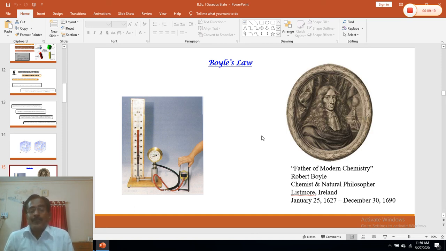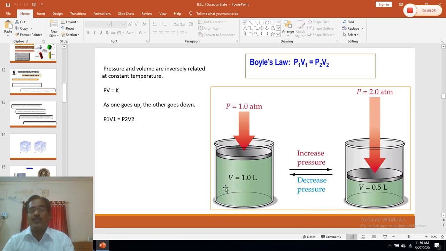What is Boyle's law? If we keep temperature constant, then the volume of the gas depends upon pressure. If we increase the pressure, volume will decrease, or if we decrease the pressure, volume will increase. So both are inversely proportional to each other. That is, P is inversely proportional to V, or PV = K. So for a given gas, P1V1 = P2V2. This is another way of expressing Boyle's law.